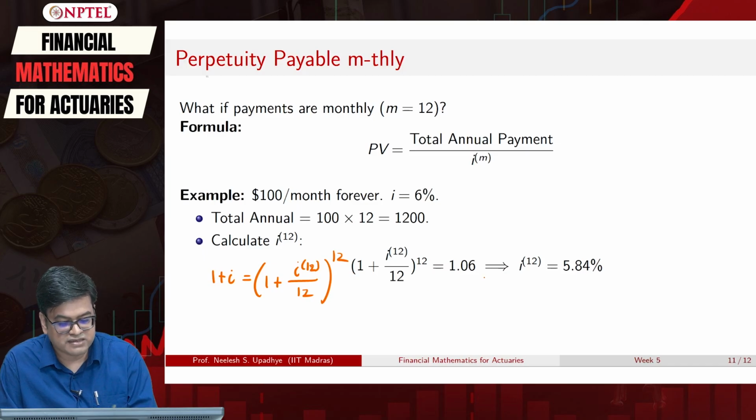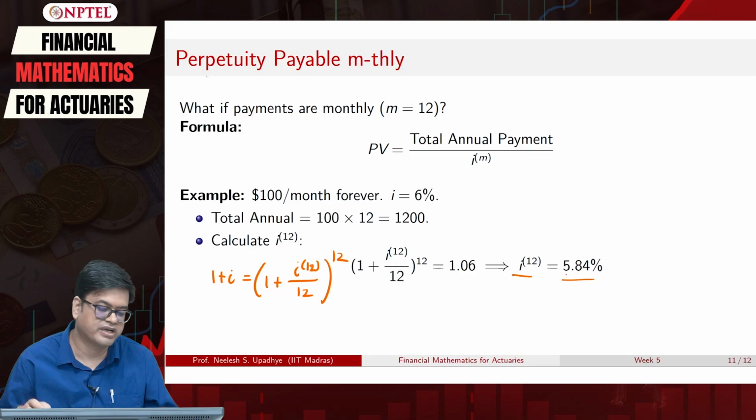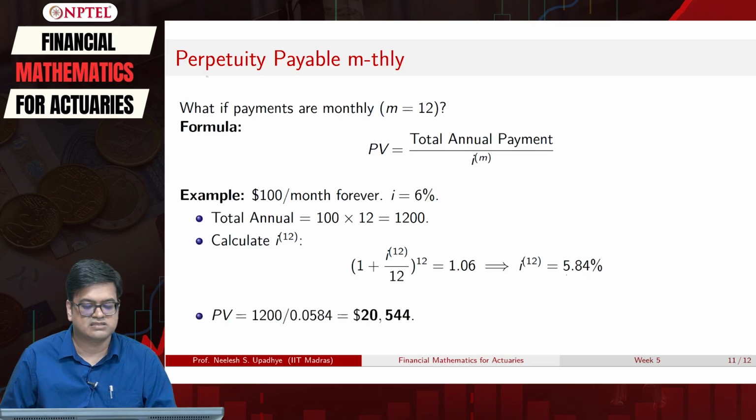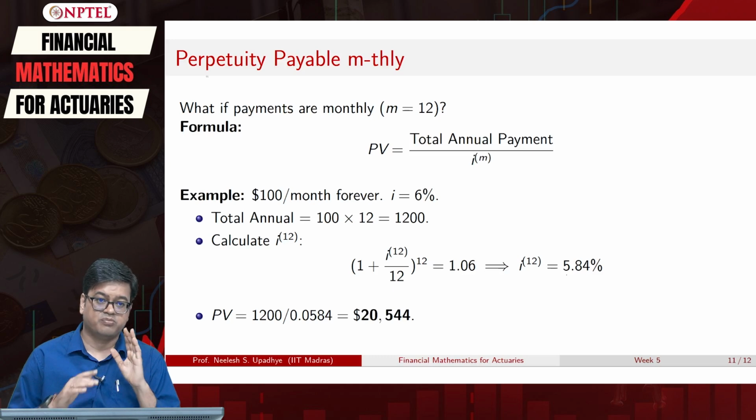Then you can easily calculate this i12 to be equal to 5.84%. So what is the next step? You use that rate, divide the total annual payments by it, and you get the final answer, which turns out to be 20,544.